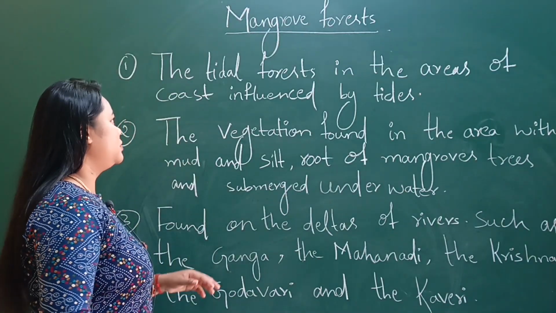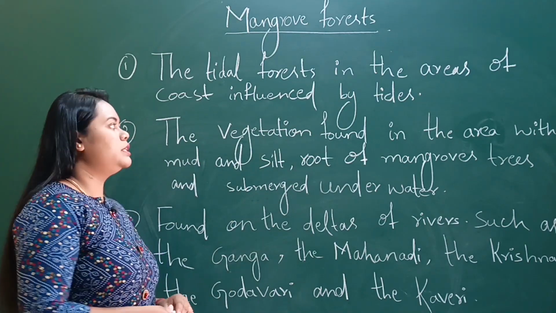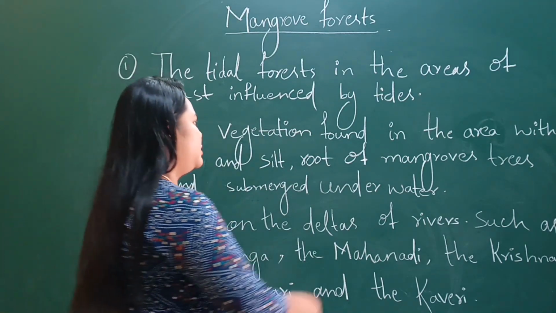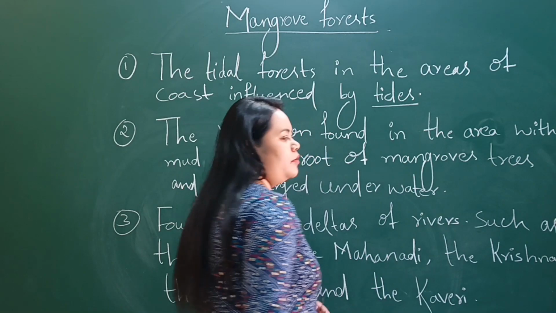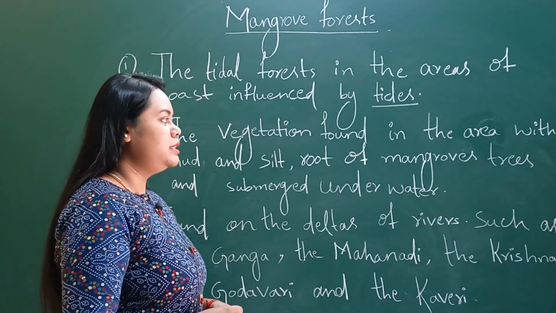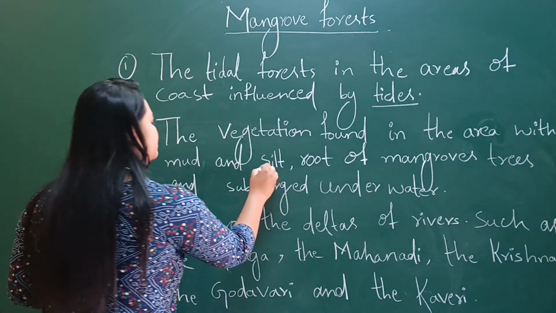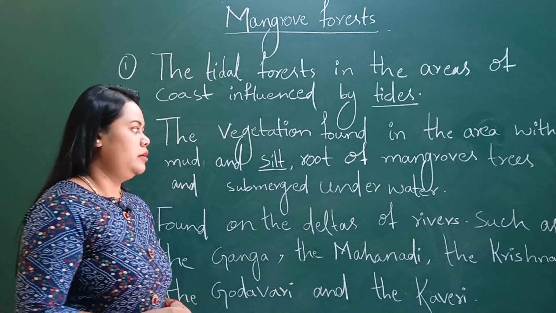Now mangrove forest. The tidal forest in the coastal areas is influenced by tides. The meaning of tides is the rise and fall of ocean waters. Now the vegetation is found in areas with mud and silt. Silt means a mixture of rocks and sand.